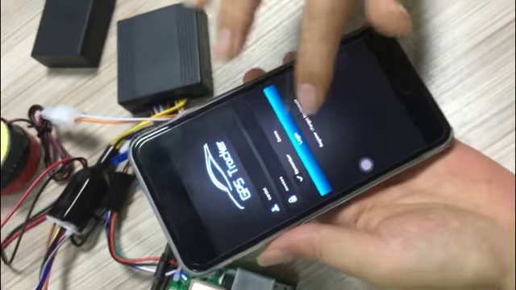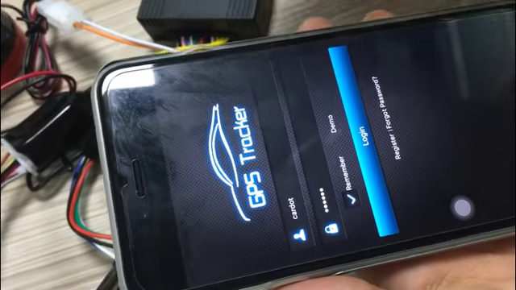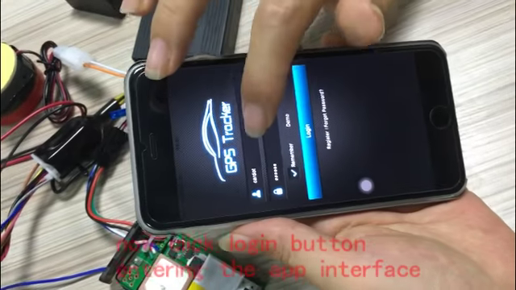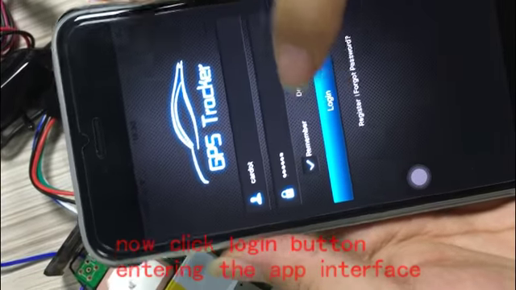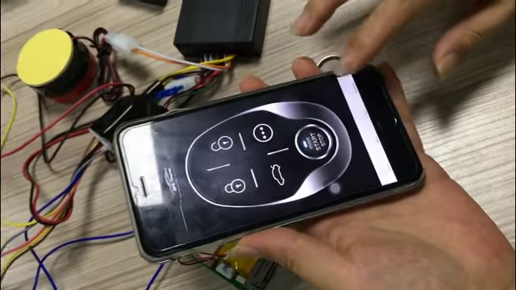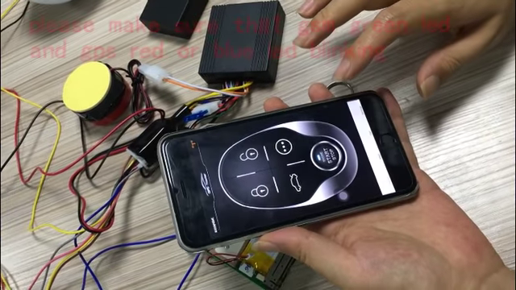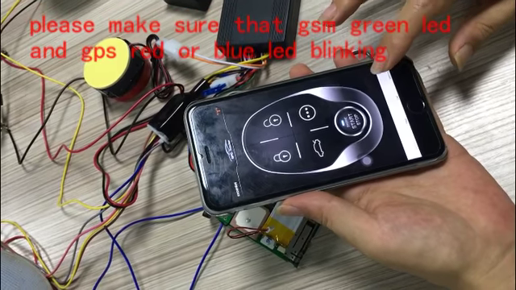Click. If you are a first user, you need to register. I have registered my information. Cardot is the username. This is the password. Okay, remember. Login. Yes. Now you need to set some necessary information.